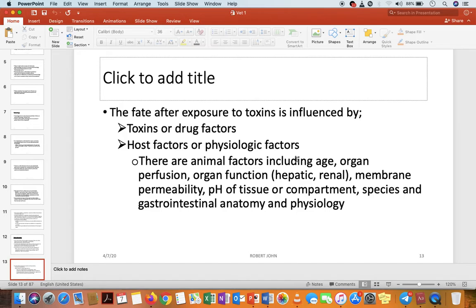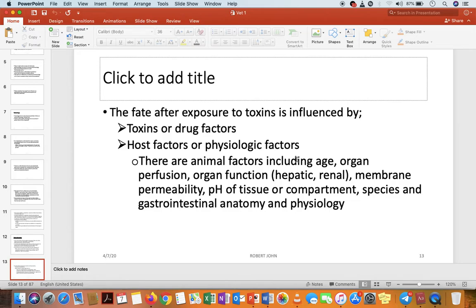And these host factors or physiologic factors are the factors depending on the animal. So there are factors depending on the toxin itself. Now also there are factors depending on the animal itself. From the animal itself, we are talking about age. Organ perfusion means the amount of blood going to a certain organ. Organ function, which organ and what does it do. For example, maybe it is liver or it is kidney. The function of the organ is very important. Membrane permeability, how materials can move across the membrane of that animal, the rate and so on.